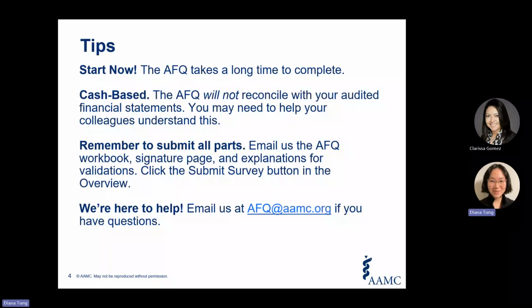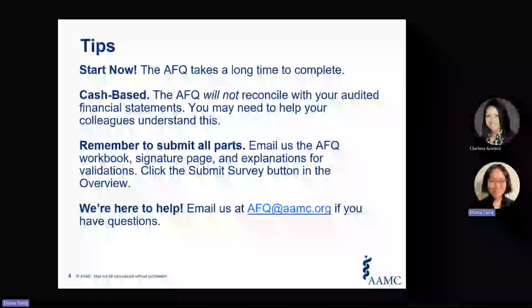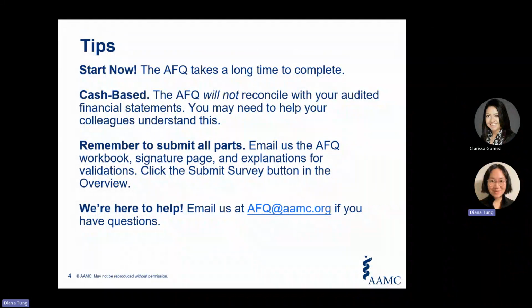Because the AFQ is a survey of cash in and cash out during the fiscal year, it is highly unlikely that your total reported revenues will equal total reported expenditures. We do not expect to see that. In some years, you may bring in more cash than you spend, and in other years, you may spend more cash than you bring in. That is expected. Just to reiterate one more time, restricted revenues equal expenditures, and so are a wash, while unrestricted dollars drive the bottom line.